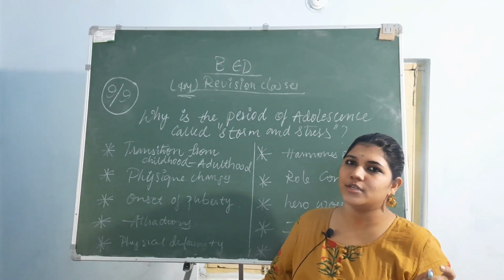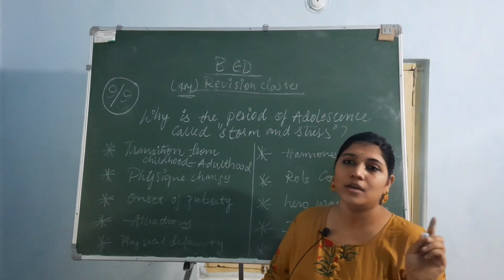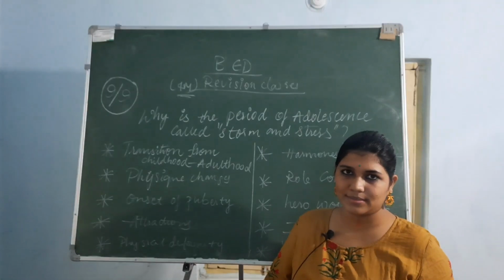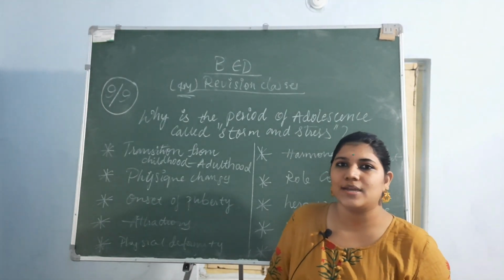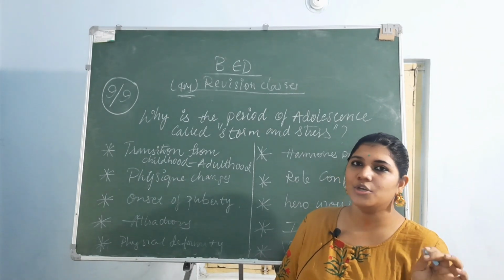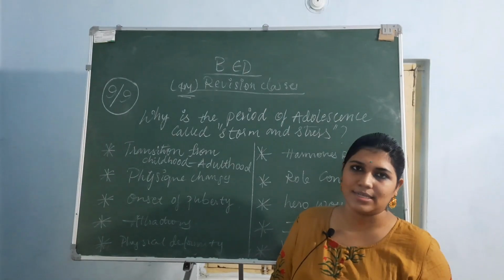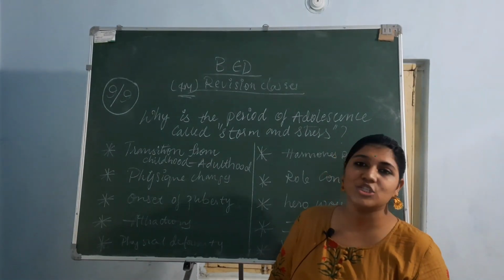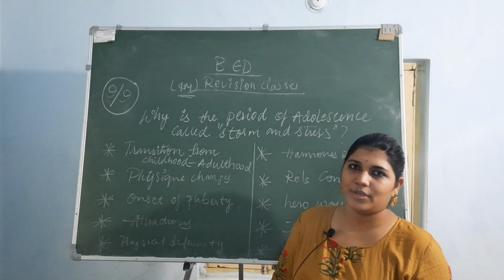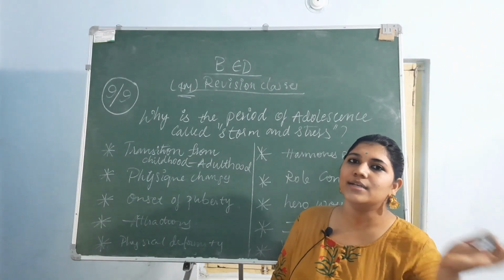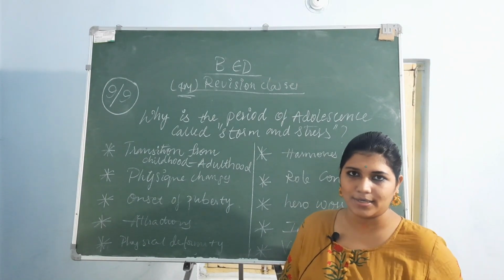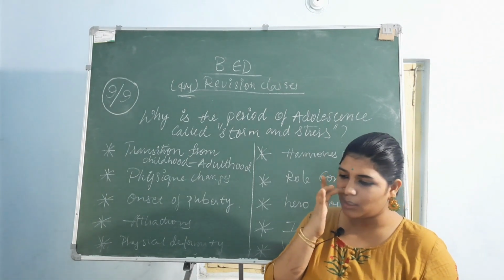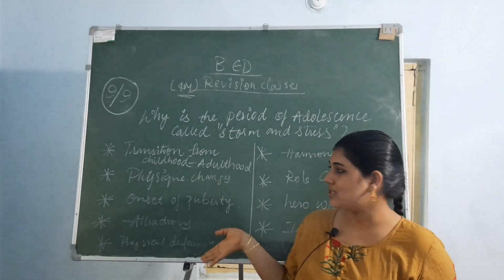Now we have come to the last answer, the 9th out of the 4 marks answers. Now we have 10 points in this. Now we are going to understand why this adolescent stage is called storm and stress. Because here there is a transition from childhood to adulthood. They are no more children, they are transforming themselves into adults. In this stage they will have some qualities, which are listed as follows.